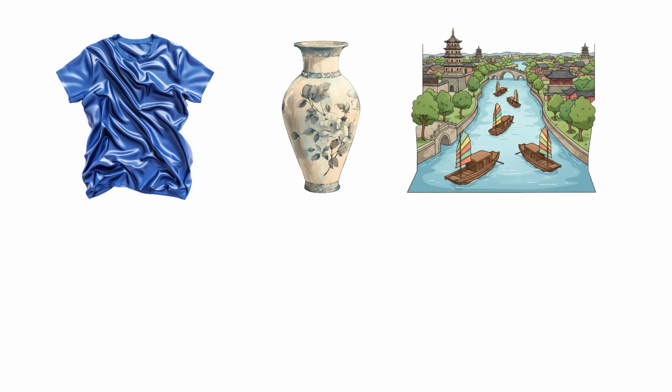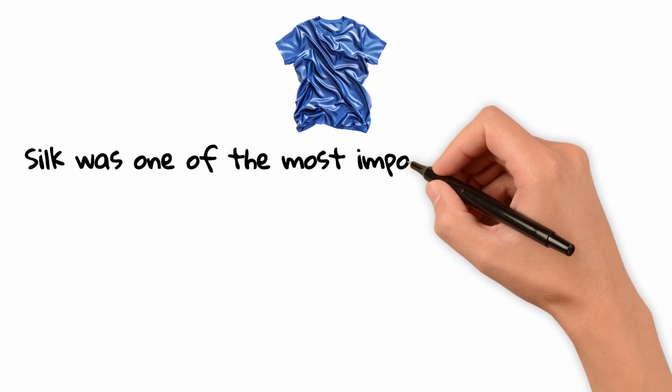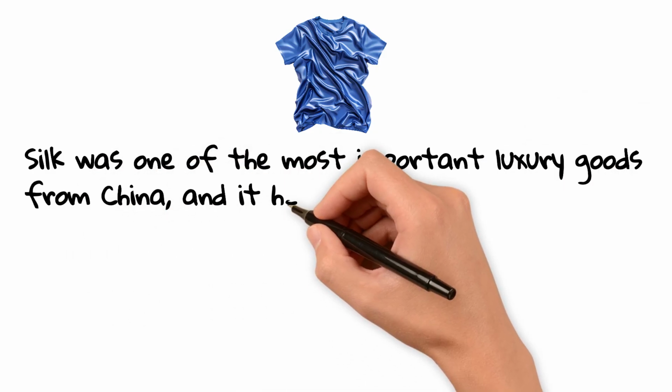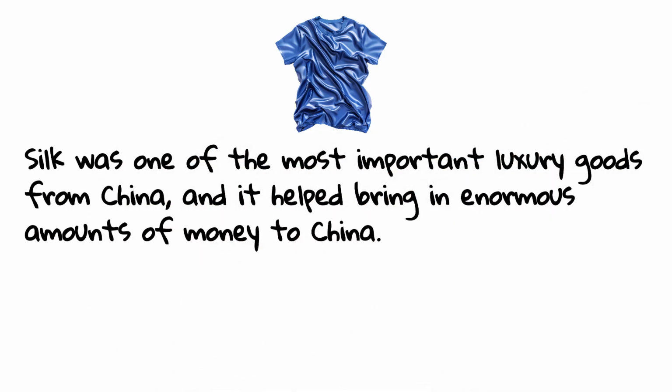Next, think about your evidence. We mentioned silk, porcelain, and the Grand Canal. The next step is to name each of these and explain exactly how each of them are linked back to the Song government. Your first use of evidence might look like this. Silk was one of the most important luxury goods from China, and it helped bring in enormous amounts of money to China. Notice we dropped in the evidence, silk.